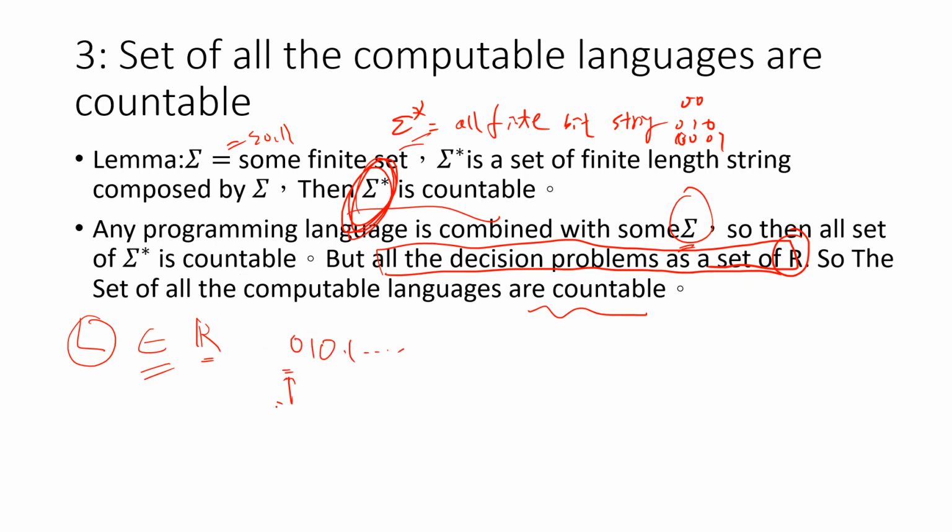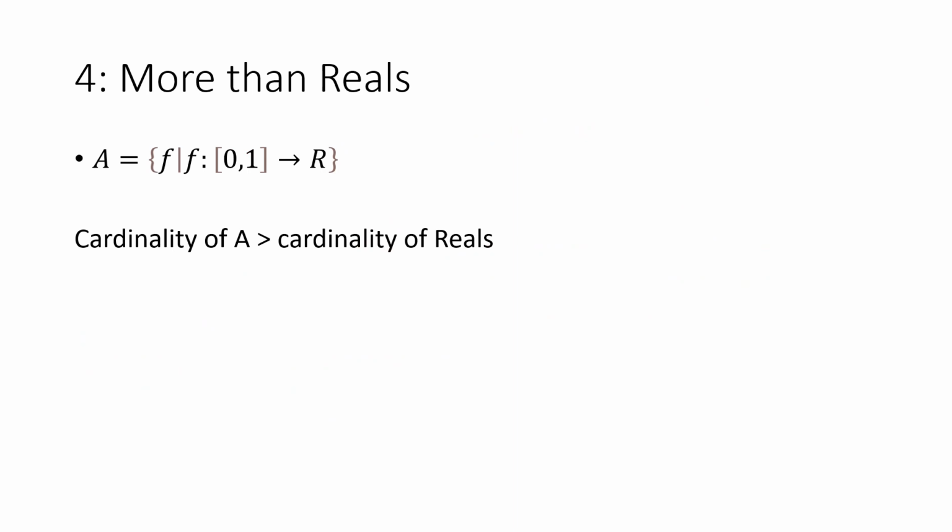So this is maybe false. This is maybe true or something like this. Okay. So the next example is a number that is bigger than the reals. This is the easy way to construct a set whose cardinality is greater than the reals. So let's consider A is a set of all real functions from the closed interval 0, 1 to R. I claim the cardinality of A is larger than the cardinality of the reals.